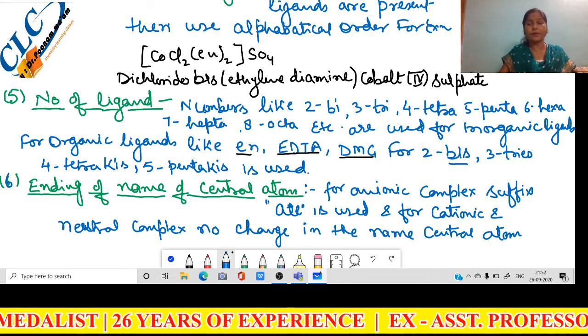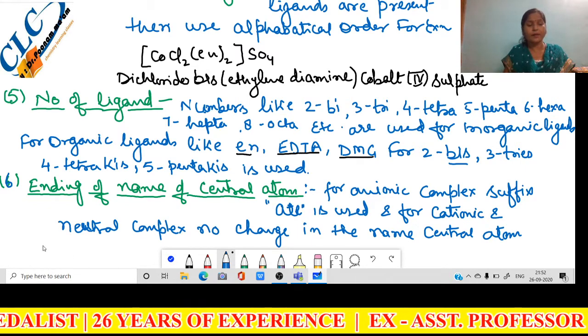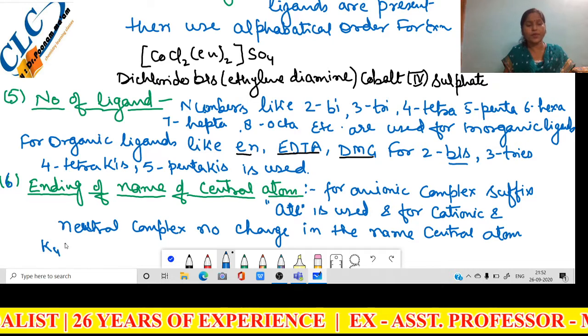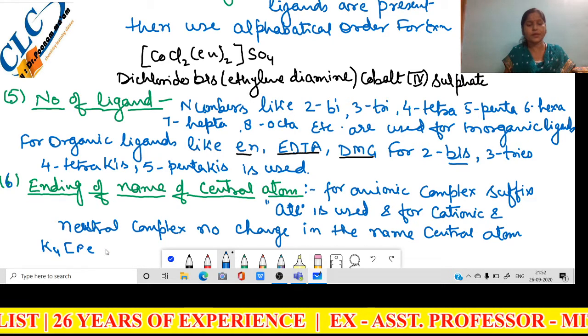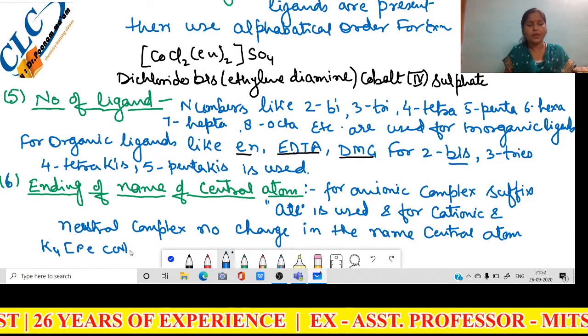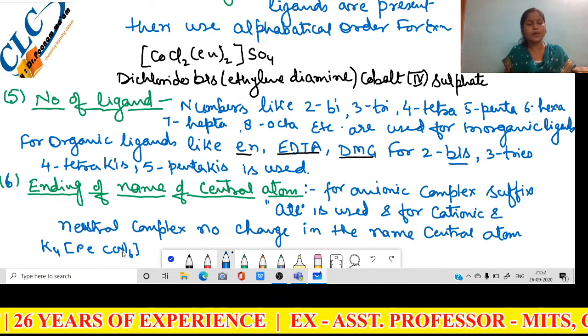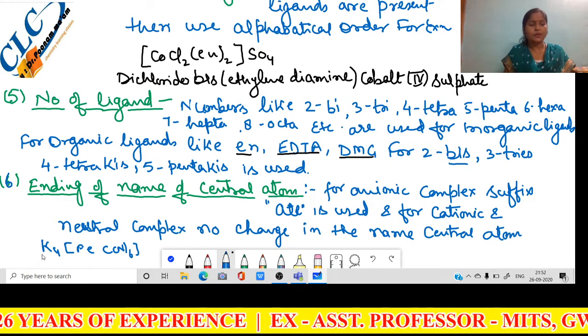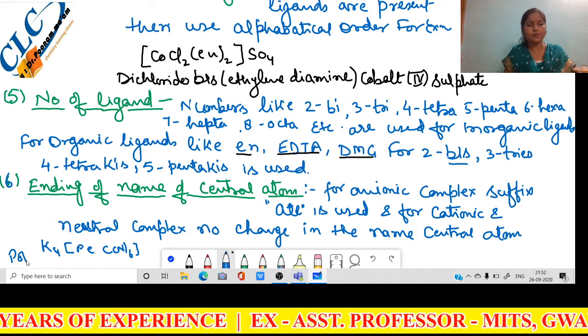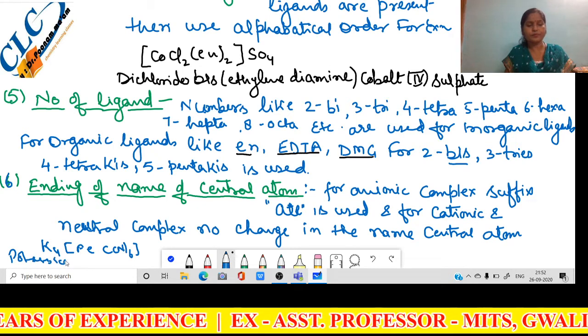And in another example, the case of K4[Fe(CN)6]. Here CN is the negatively charged ligand. The name of this compound is potassium.